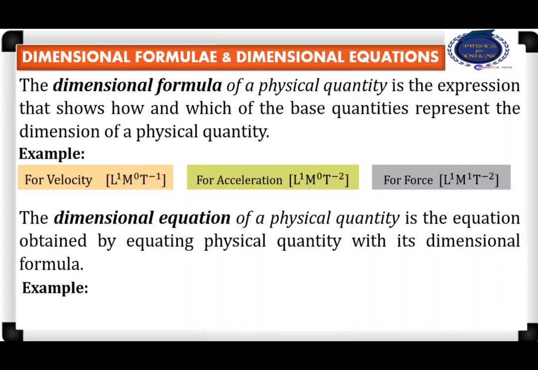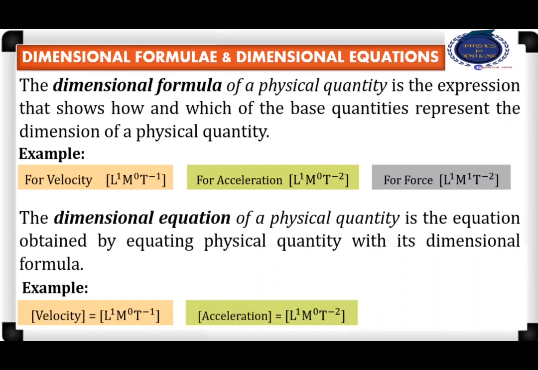If you equate the dimensional formula with the physical quantity itself, that will be known as dimensional equation. Look at the example. Velocity enclosed within square bracket equals its dimension. It is the dimensional equation. Similarly for acceleration and force.